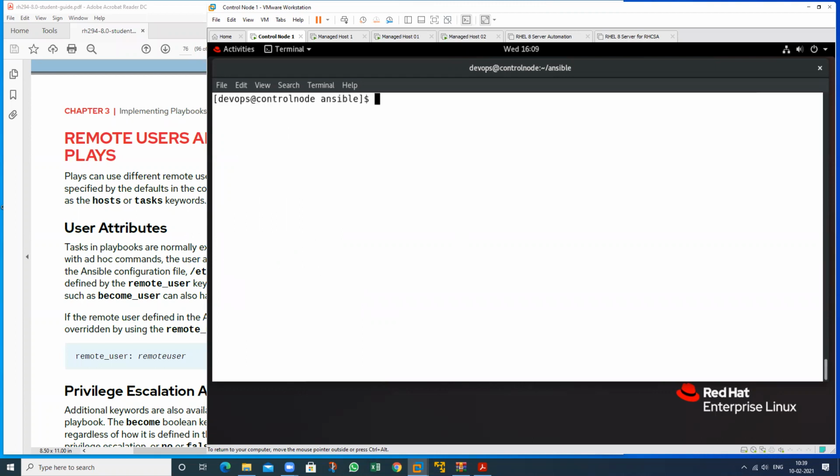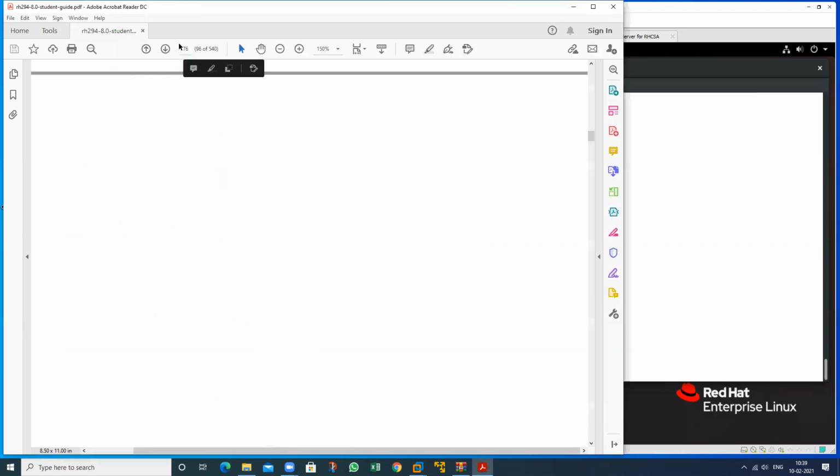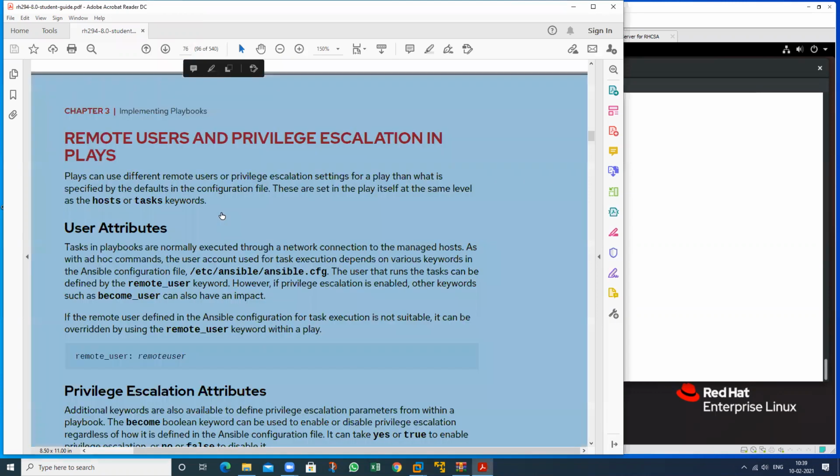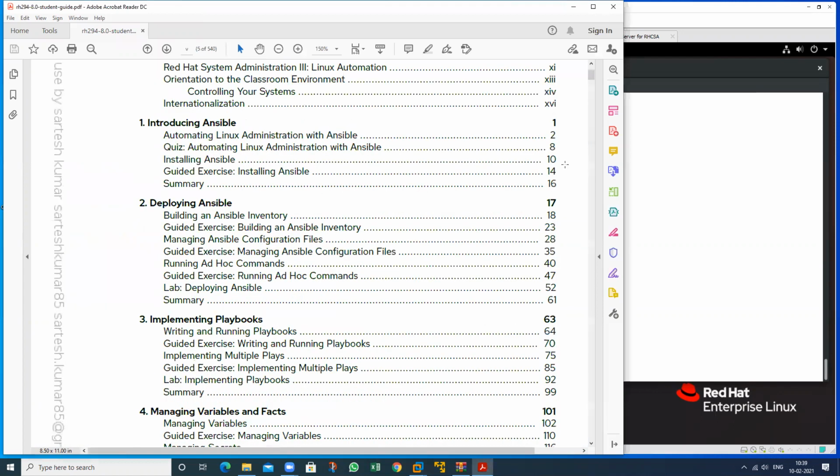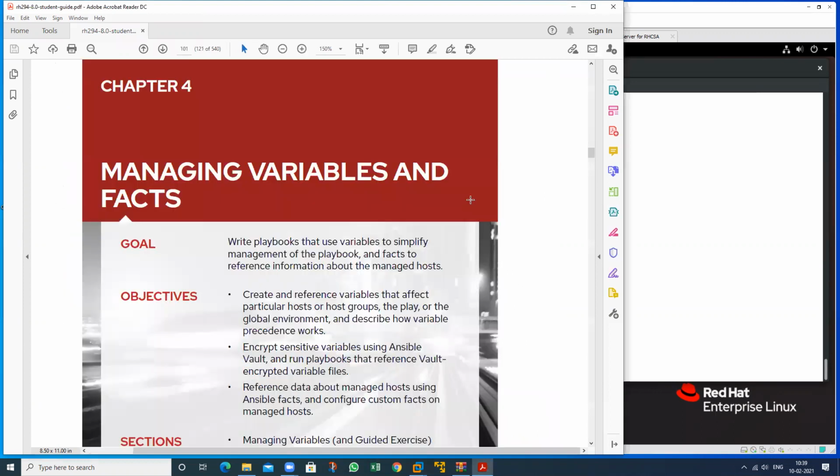Okay, sir. Fine. So now I will move to my fourth chapter, that is regarding variables. This third chapter has been completed. Now I will move to my fourth chapter, that is managing variables and facts. Is there any idea regarding variables? Do you have any idea what a variable is?